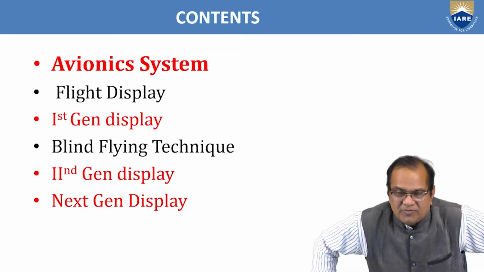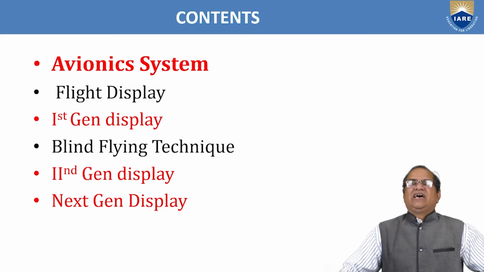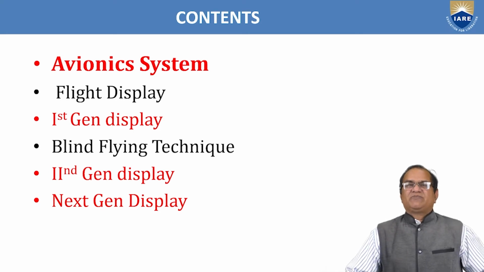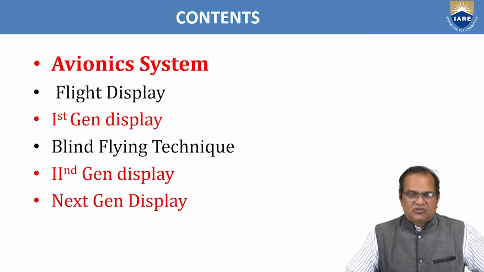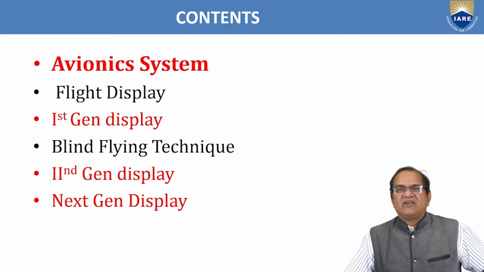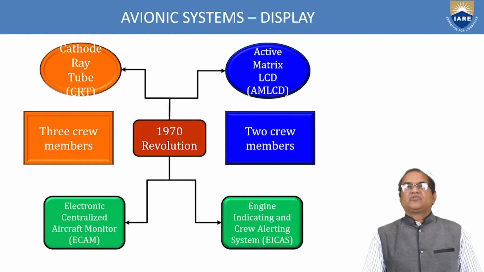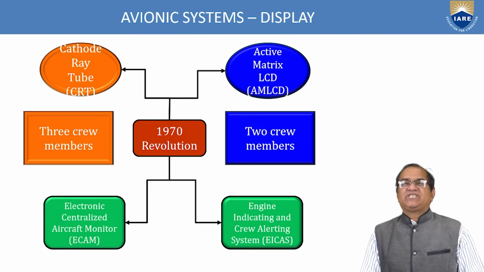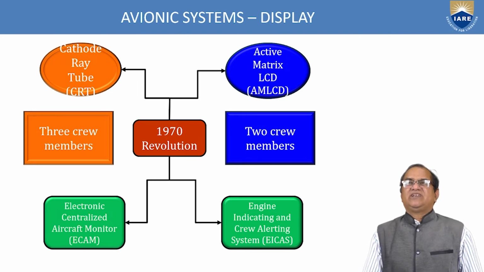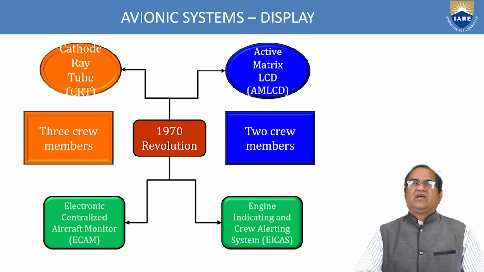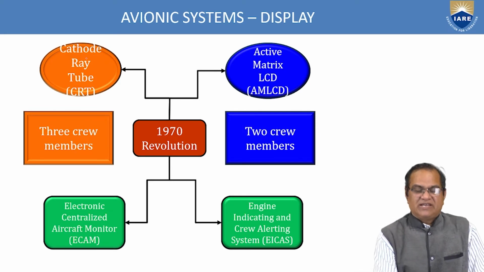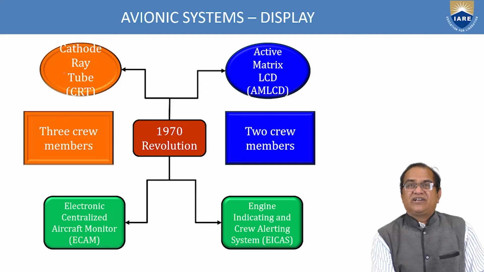Now if we talk about the avionics system, we have the flight display. We have the first generation display, the blind flying technique, the second generation display, and the next generation displays. If you see the history of the display, from the 1970s revolution we have seen cathode ray tubes, called CRT, like our TVs.